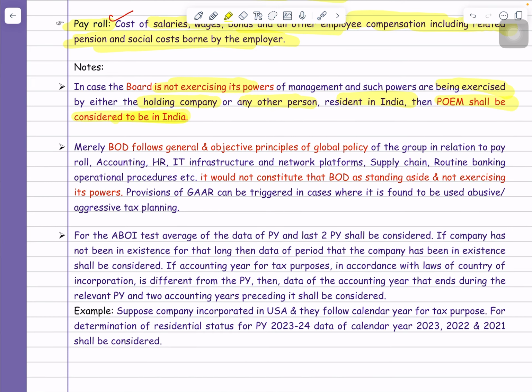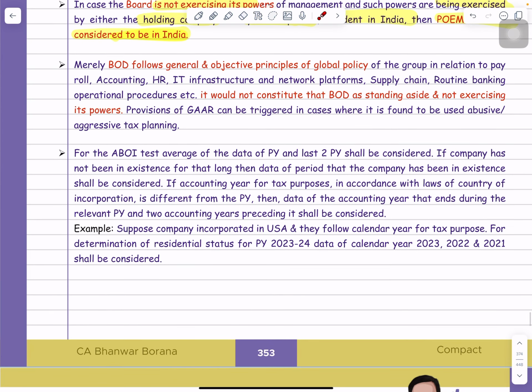Guys, here I am saying that the board of directors is not exercising the power, and the power is exercised by the holding company or any other person resident in India, then POEM shall be treated as in India. But guys, you know that many times it happens, suppose there is a group, for example Adani or Reliance. Adani has a holding company in India, but they also have companies in Singapore, in Dubai, and in various parts of the world.